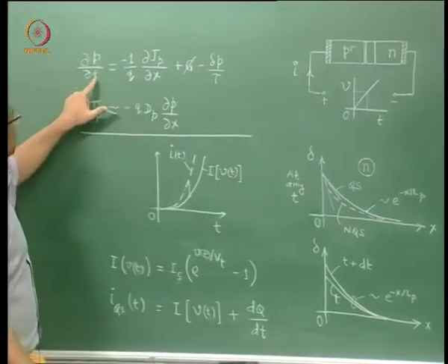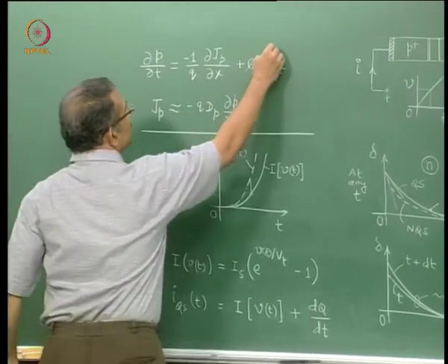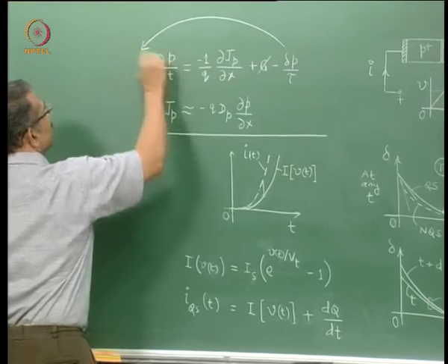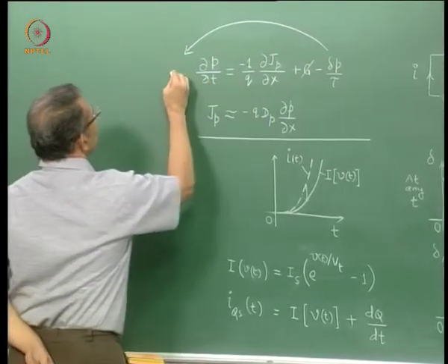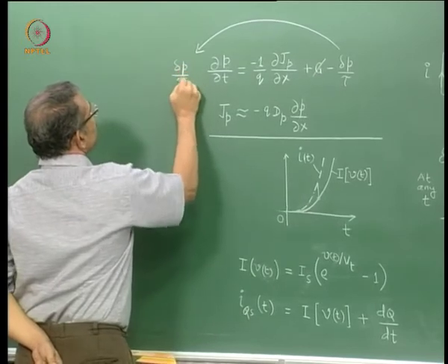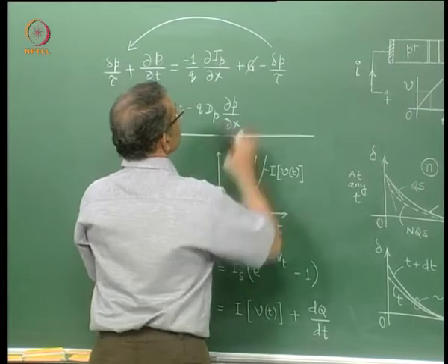But when the situation is time varying, I do not have only this term. That can be understood as follows: you shift this term to the left hand side, and then it becomes delta p by tau plus dou p by dou t.